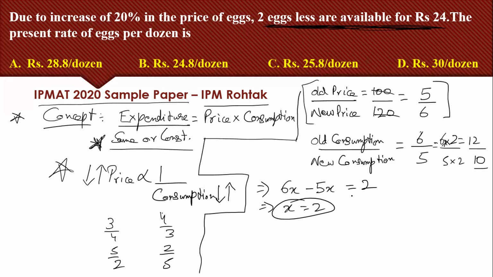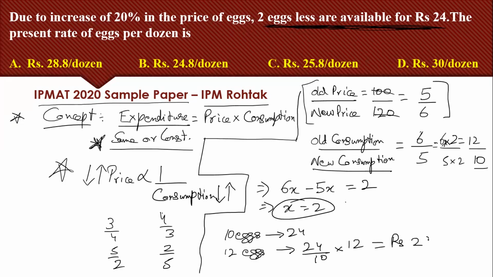We need to find the present rate of eggs per dozen. Present rate means new consumption: now we are buying 10 eggs for rupees 24. So what will be the price of 12 eggs? The price of 12 eggs will be 24 by 10 into 12, which gives me rupees 28.8.